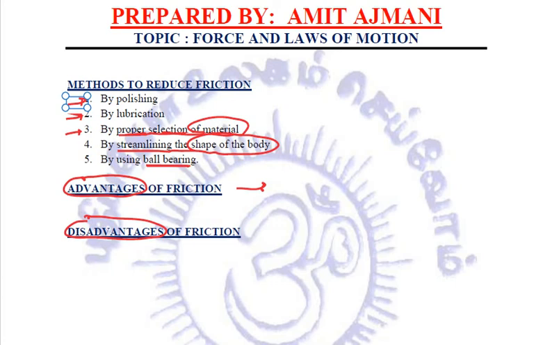Then we talked about coefficient of friction. We talked about a few methods to reduce friction, the various advantages of friction, and a few disadvantages of friction. So this is what the chapter is all about. You need to memorize the topics. You need to memorize under what topic we have any kind of types or examples or reasoning based questions. So you need to learn, you need to keep them in mind.